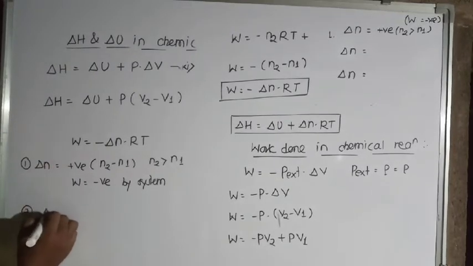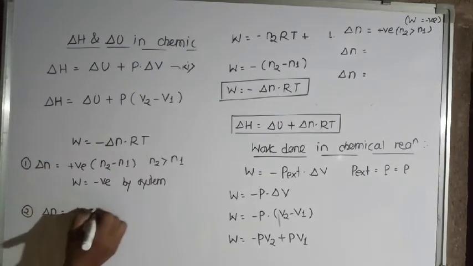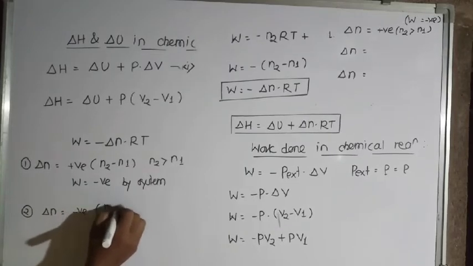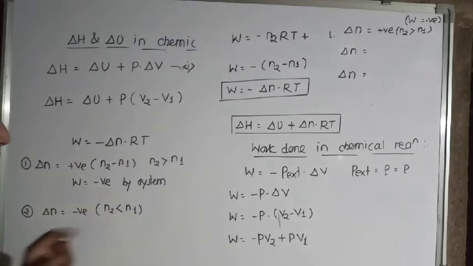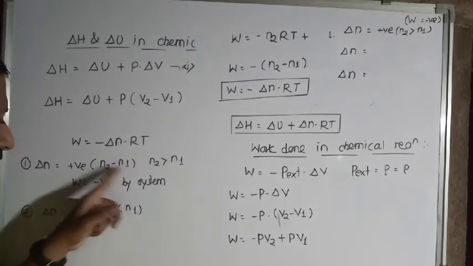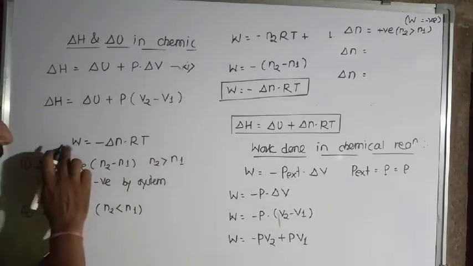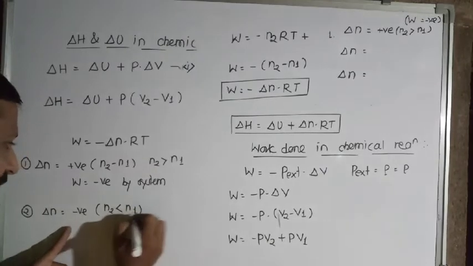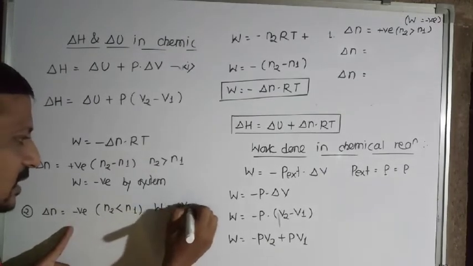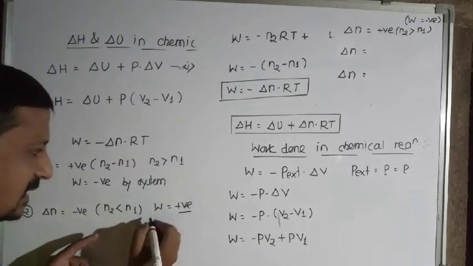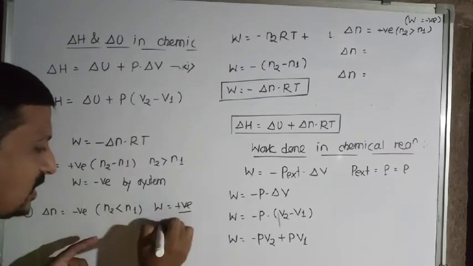Second situation, suppose delta n is negative. So when delta n is negative, N2 is less than N1. But N1 value is greater and N2 value is less. In that case delta n is negative, and with the minus sign it becomes positive. So W comes out to be positive, and as W is positive, it is the work done on the system.